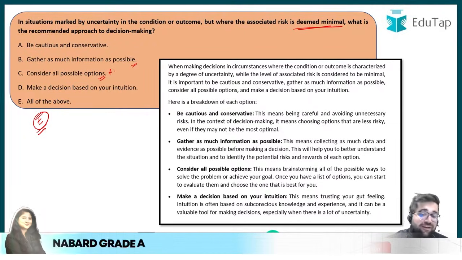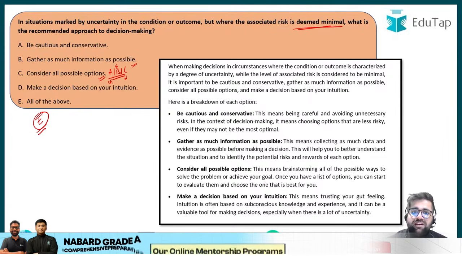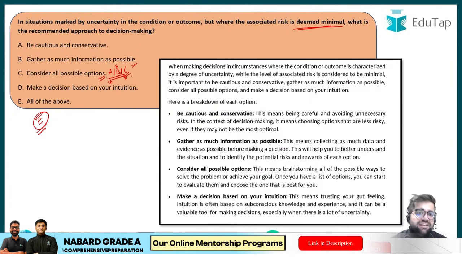Consider all possible options. Sometimes it is visible that there are three options. In option number B, risk is more. In option number C, risk is less. In option number A, again risk is more. So I will consider option number C.